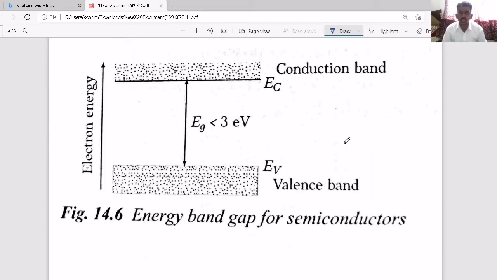Now, the third one is semiconductors. In this case, the energy gap is there between the valence band and conduction band, but the energy gap is smaller, which we can overcome. It means you can do something so that an electron can overcome this energy gap and jump from the valence band to the conduction band.